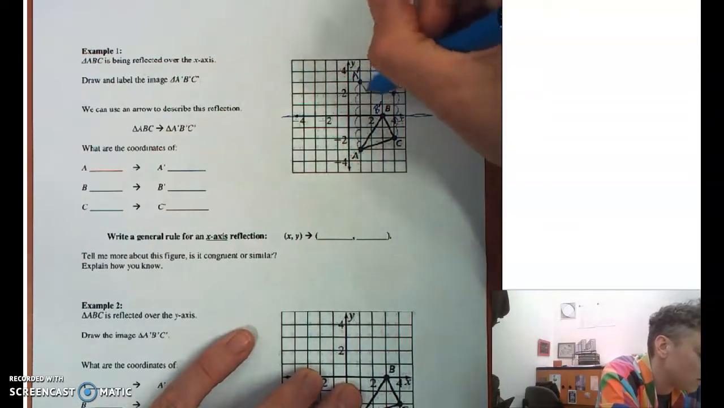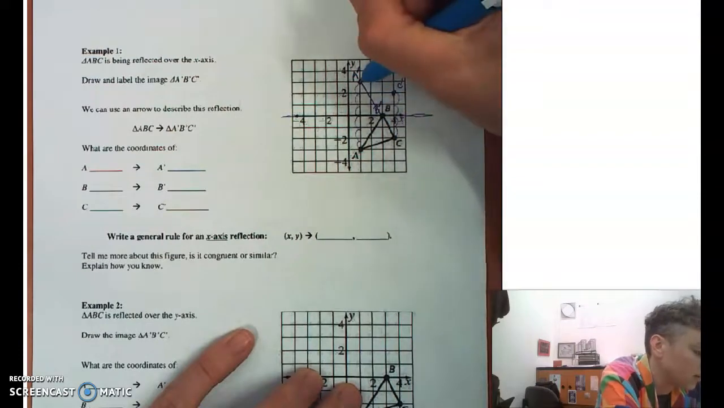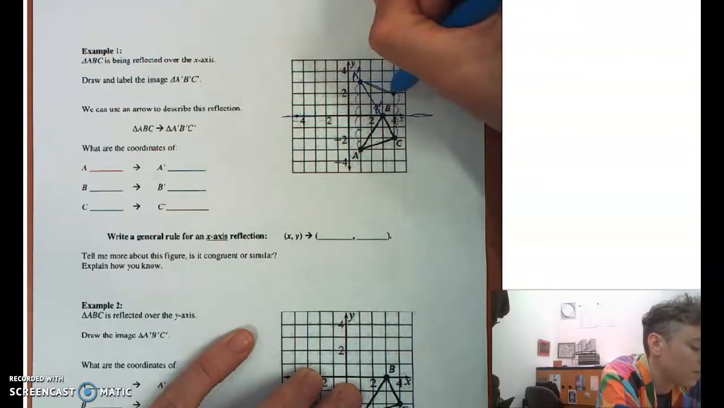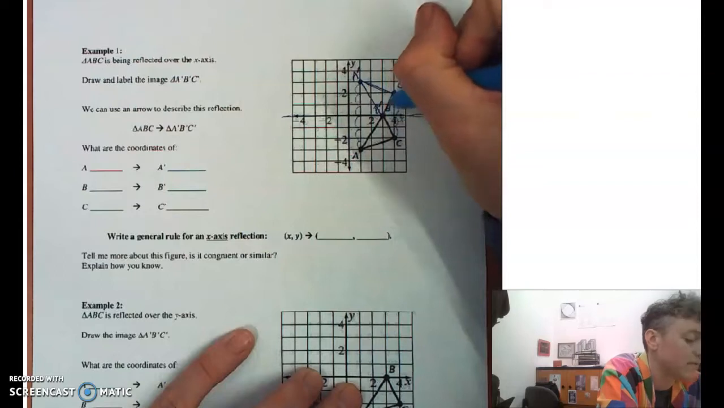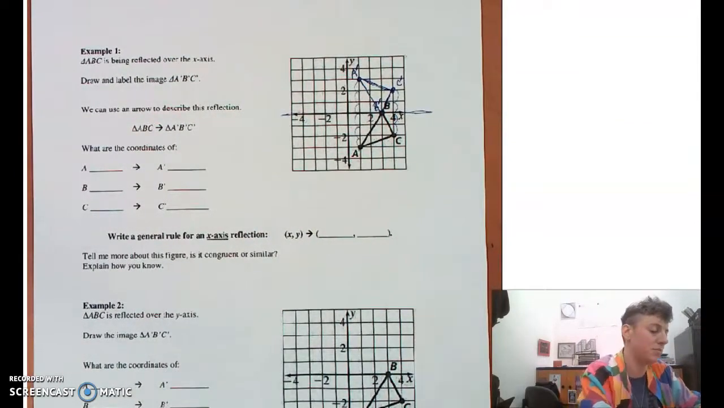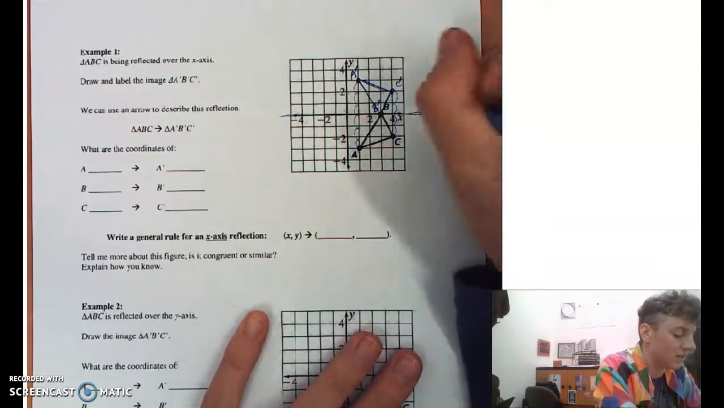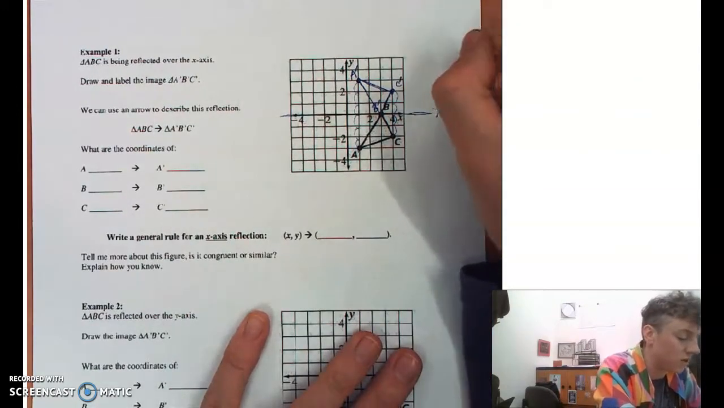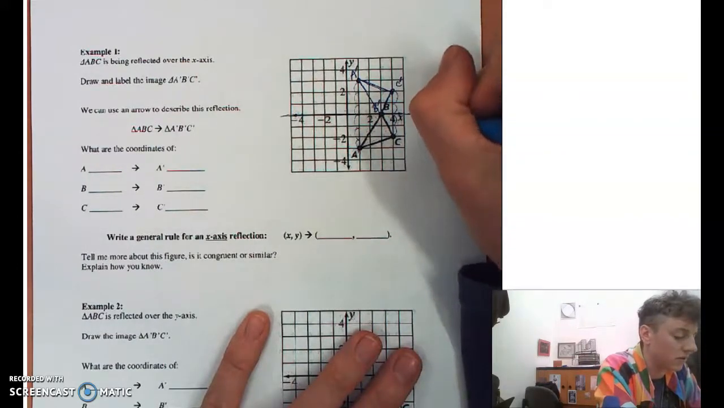So let's draw our new triangle. Triangle A prime, B prime, C prime. We see that it's exactly the same shape. It reflected over this line of symmetry, which was the horizontal line, y equals 0.